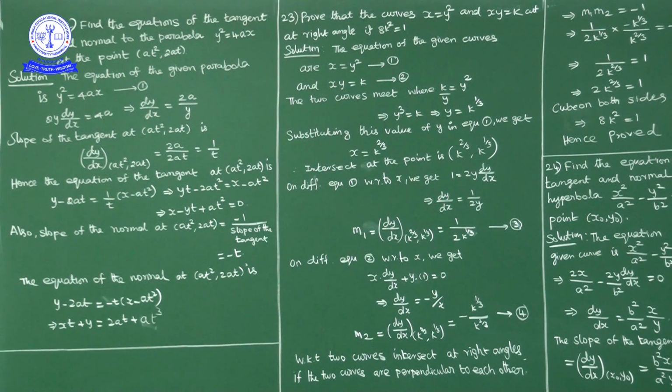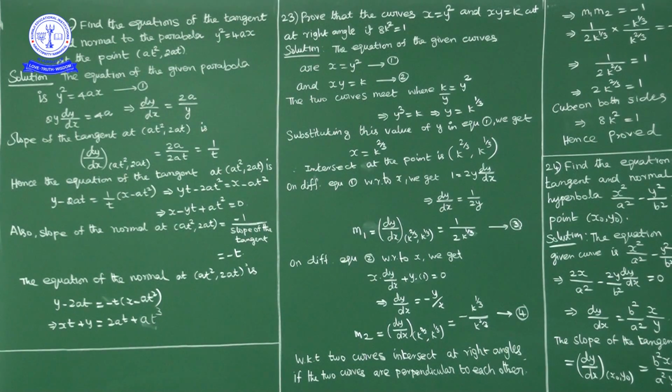Now the given parabola is y² = 4ax. Differentiate with respect to x. The derivative of y² is 2y times dy/dx, and 4a is a constant, with the derivative of x being 1. So 2y dy/dx = 4a. So dy/dx = 2a/y.